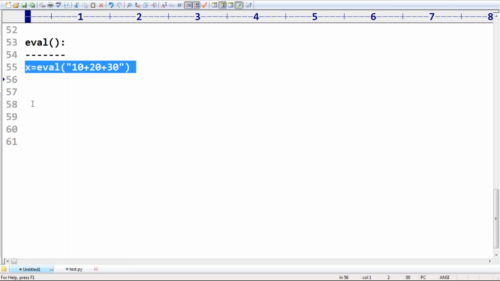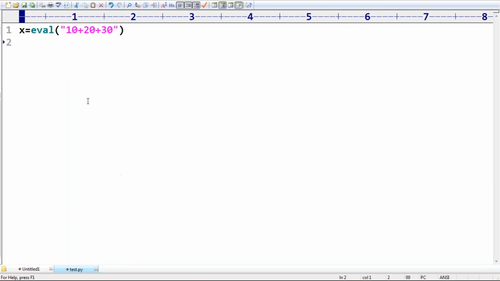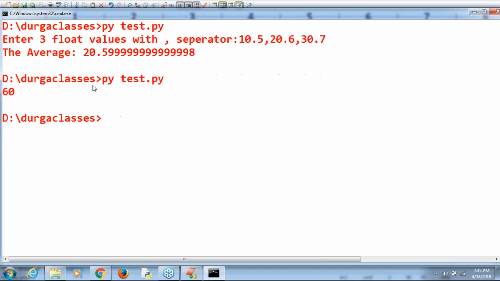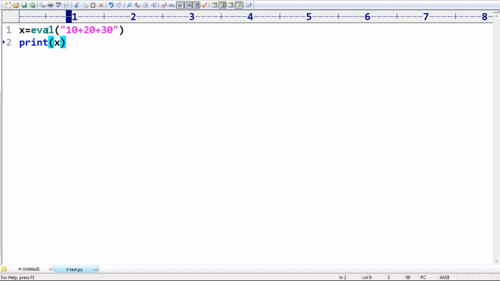Have a look once. x is equal to eval of "10 plus 20 plus 30", print of x. The output by default we are going to get, sir, is directly 60. The eval function is more powerful. We never require to use int, or float, or anything like that. Eval directly takes care of converting into the corresponding type based on the result.